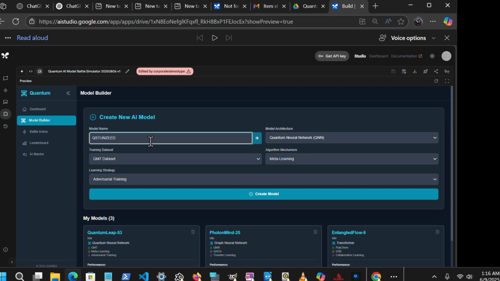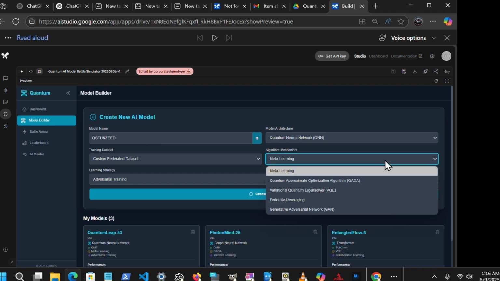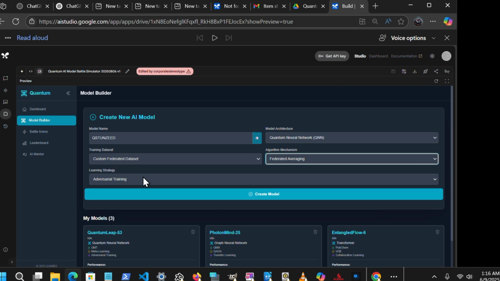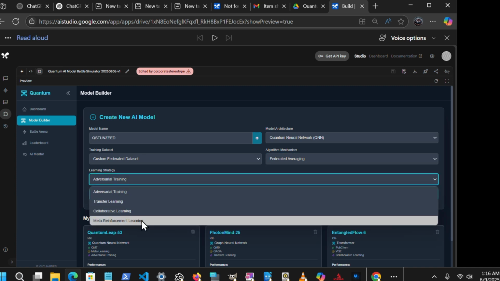1. Model architectures. You have a diverse palette of models to choose from and configure. This includes classical powerhouses like transformers and graph neural networks, GNNs, which are excellent for sequential data and relational structures respectively. Crucially, you can delve into quantum neural networks, QNNs, exploring how quantum principles can enhance machine learning tasks. One of the most powerful options is designing hybrid models, which combine classical and quantum components. This allows you to leverage the strengths of both paradigms, often leading to innovative solutions.